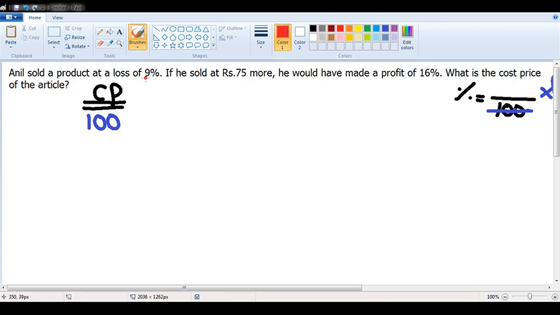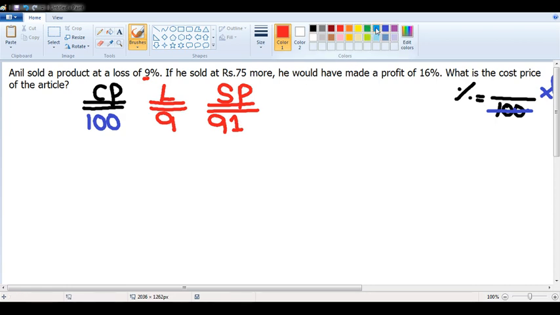Now listen to the first statement. Anil sold a product at a loss of 9%. What is 9% of 100? 9 rupees. That means I sold at a 9 rupees loss from 100. That means I sold it at 100 minus 9, 91 rupees. That is the first statement.